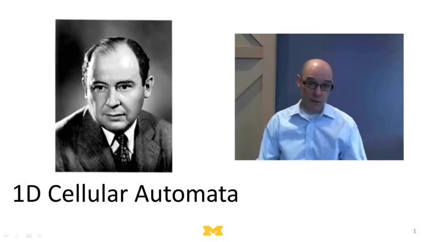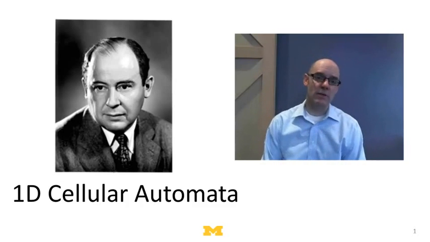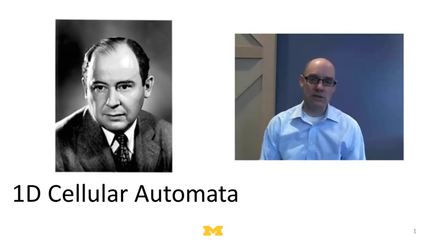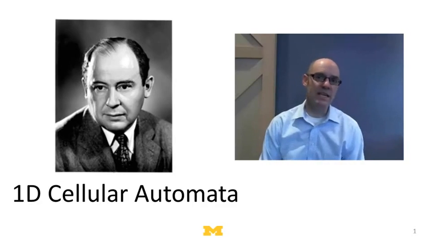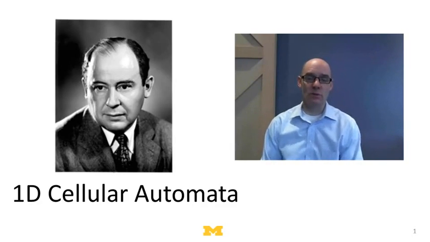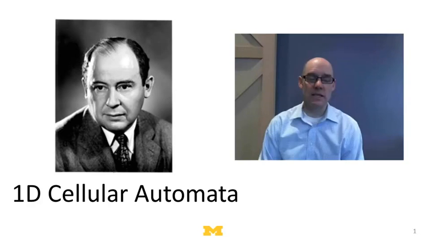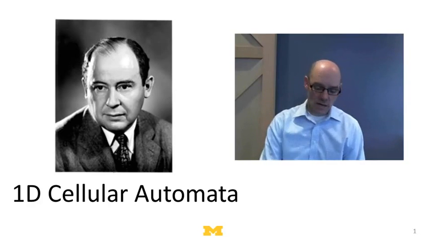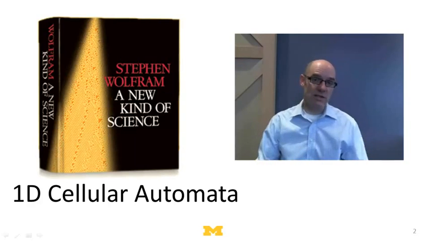All right, so first some history. Cellular automata were developed by John von Neumann, who is just a brilliant man. Von Neumann built one of the first computers, known as the Johnniac or the ENIAC. He also was one of the founders of game theory and of growth theory in economics. So just a brilliant mathematical mind. Working with a mathematician named Stanislav Ulam, he came up with really the simplest model of computation he could think of, which is what's going to be called a cellular automata model.